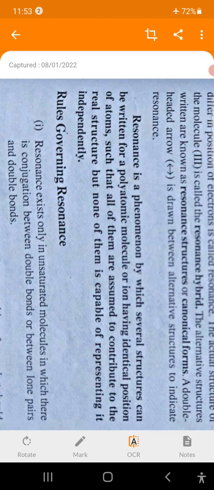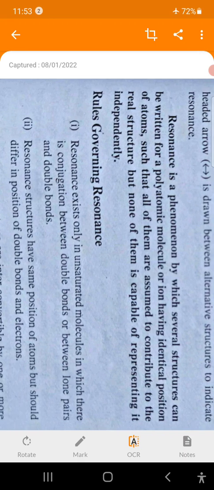In simple words, remember what resonance is. Resonance is nothing but delocalization of pi electrons in conjugated systems. This is the only definition, remember all of you. Delocalization of pi electrons in conjugated systems. In this book, such a lengthy definition is given, but remember this small definition. Delocalization of pi electrons or pi bonds in conjugated systems is known as resonance.